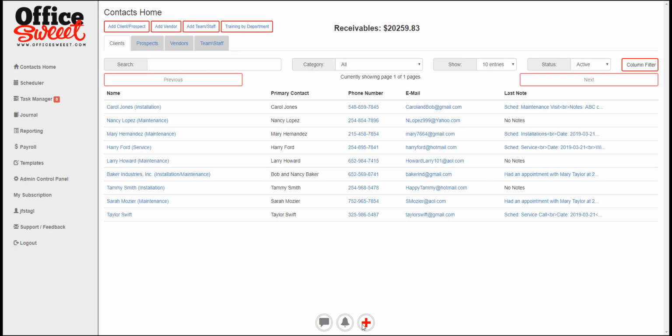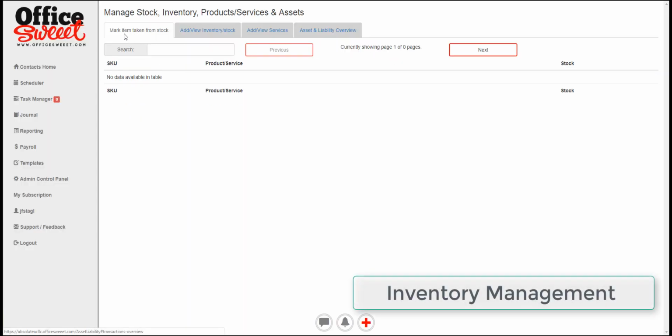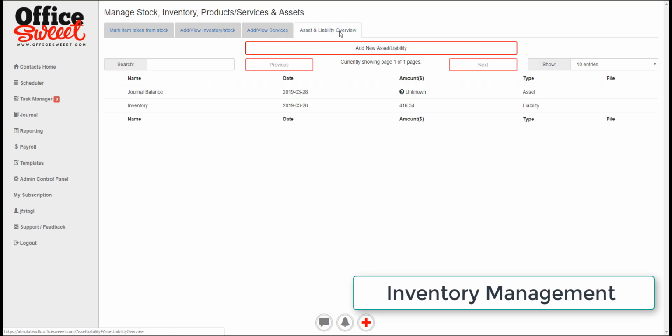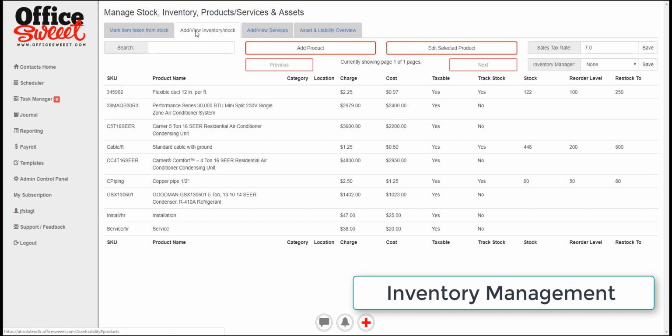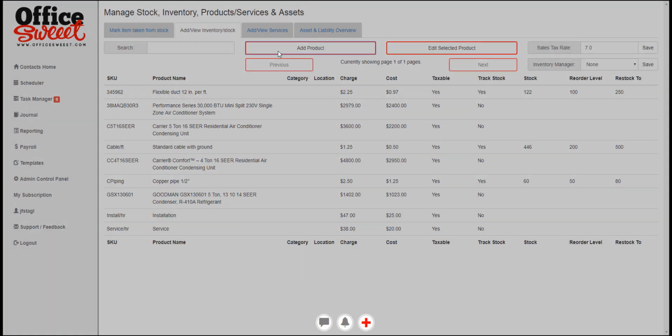Okay, so let's briefly talk about inventory. It's quite easy. You click this button here, and it shows you that these are items taken from stock. We can add and view inventory stock here, add and view services, and we have assets and liabilities overview there. So let's just go ahead and show you how we're going to add one for personal use.